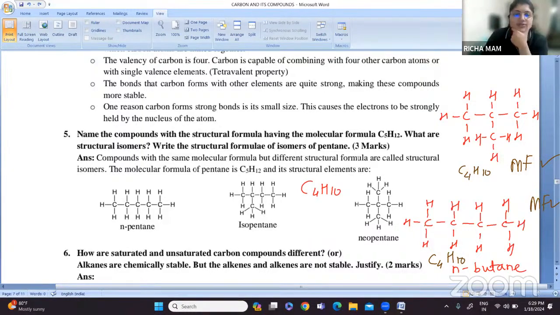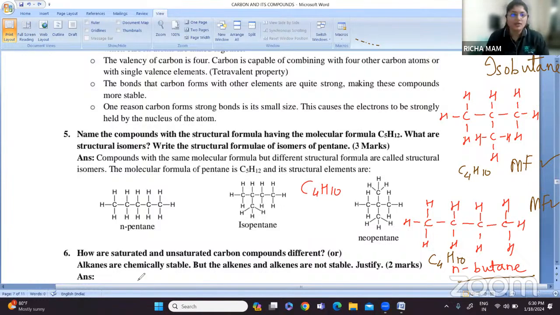So the compounds which have the same molecular formula but different structural formula are called structural isomers. So these are examples: this is isobutane and this is n-butane. The straight chain compound is called n-butane.